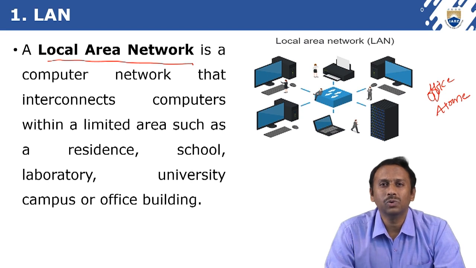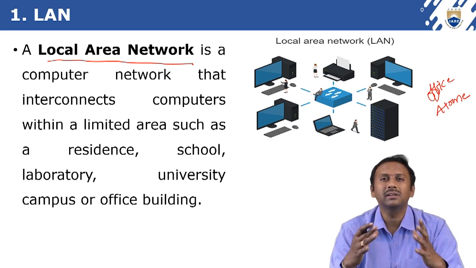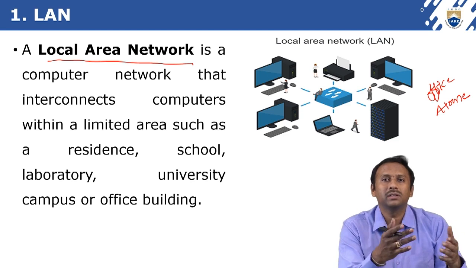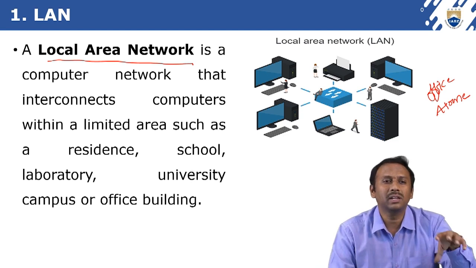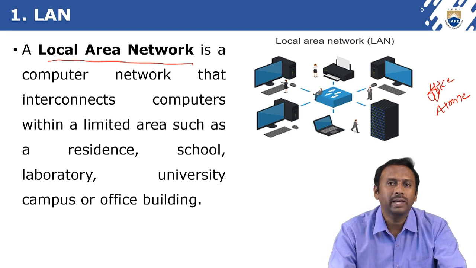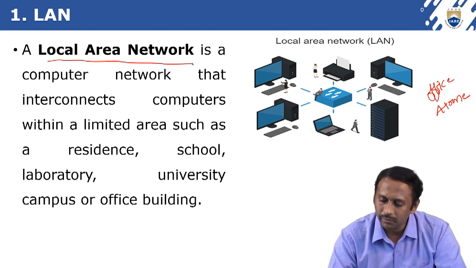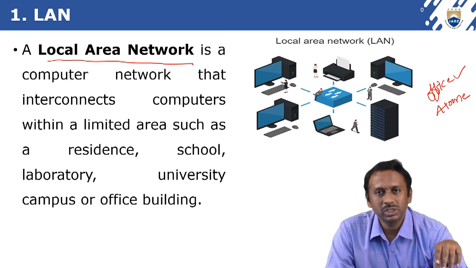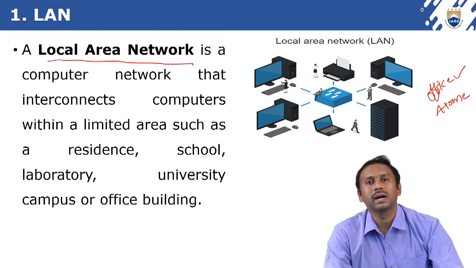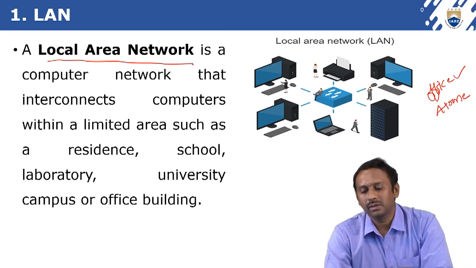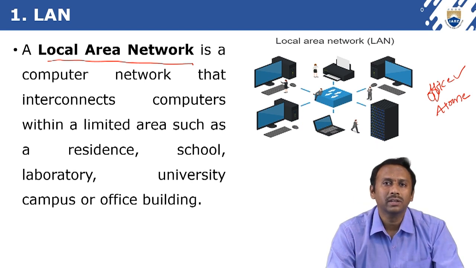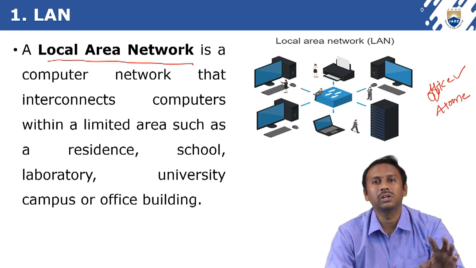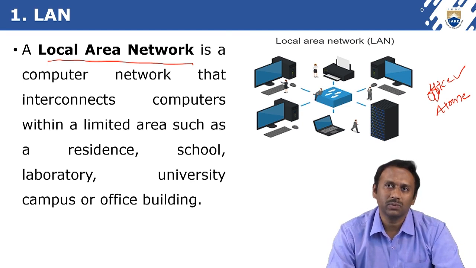They have certain limitations, isn't it? A home is within a limited area, and in the same way an office also has a limited area. If we start a network within that range, and the range is very small, then we can say that network comes under local area network.